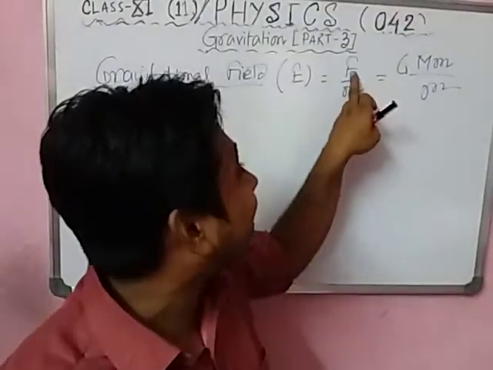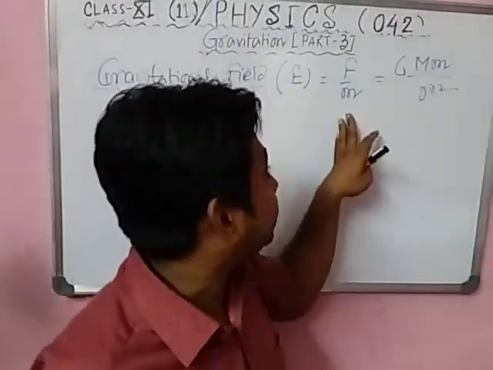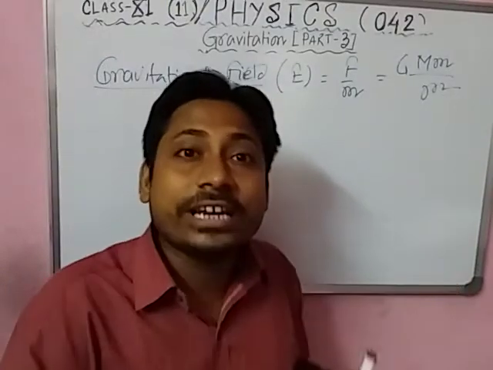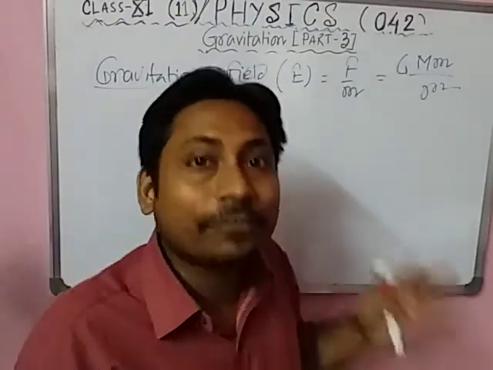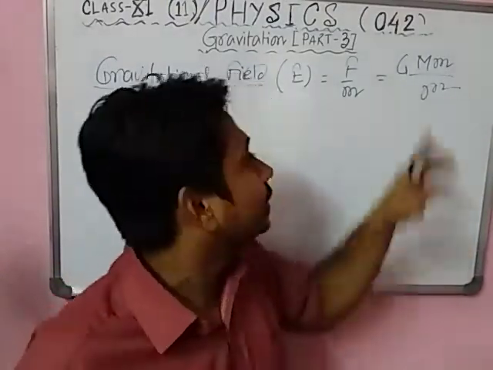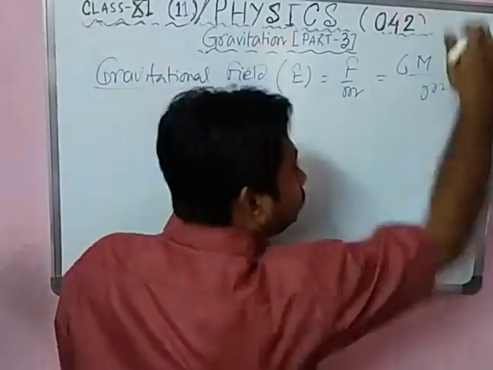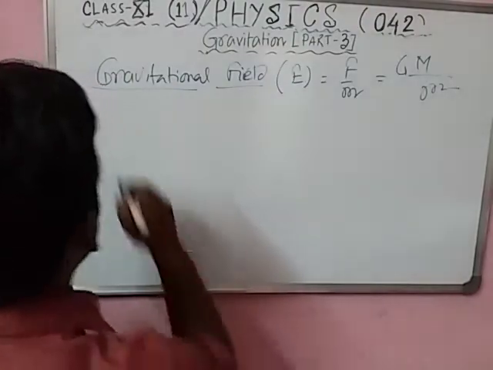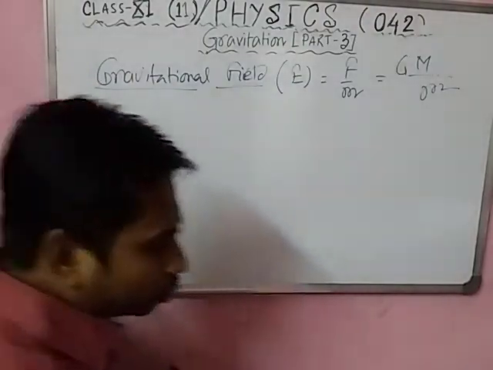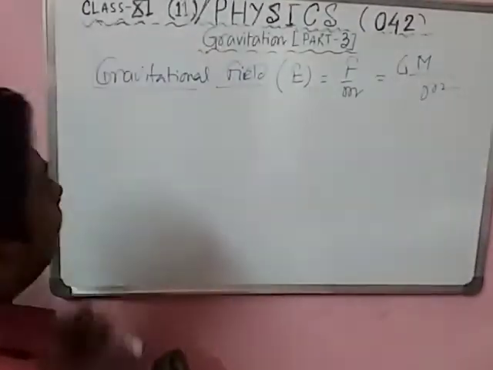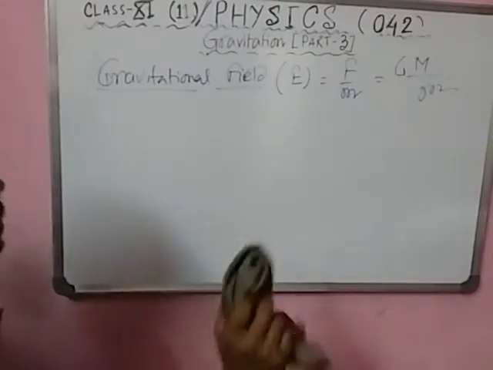Where? In a gravitational field. So in the gravitational field of Earth, the force experienced by unit mass, G M m divided by m, so G M by r square, this is the gravitational field. Now you tell me what is called gravitational potential. Just pause the video and write it down.